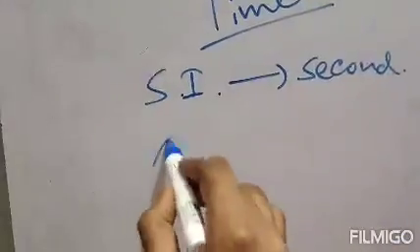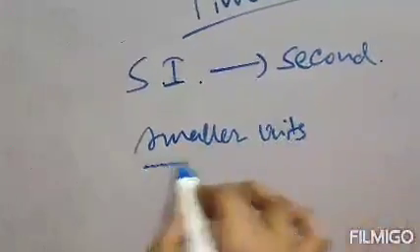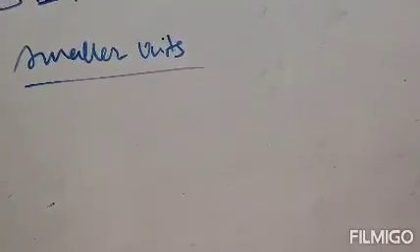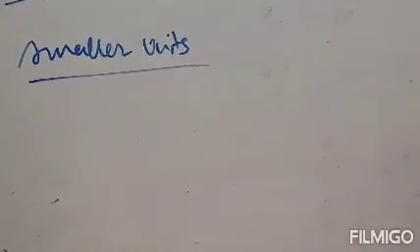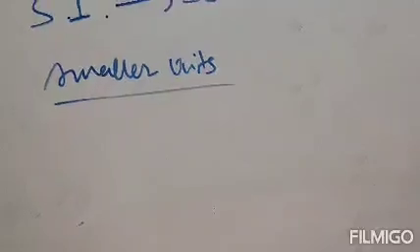So first, smaller units. At first we will discuss the smaller units. What are the smaller units of time? The most common smaller units are the millisecond, microsecond, nanosecond and another one is shake. Clear? So there are 4 in total.